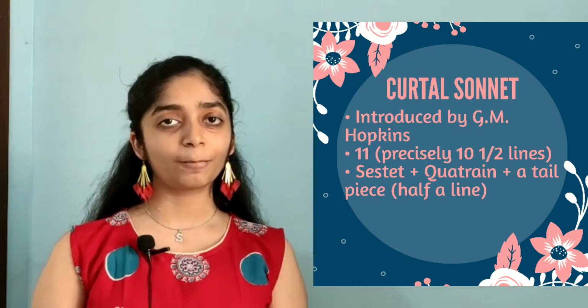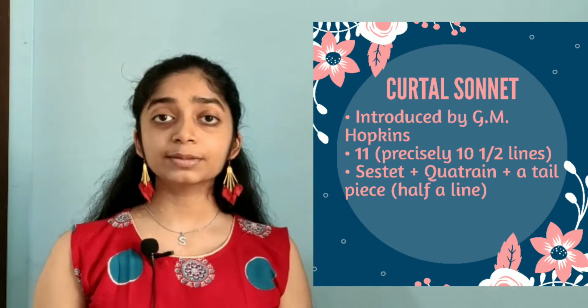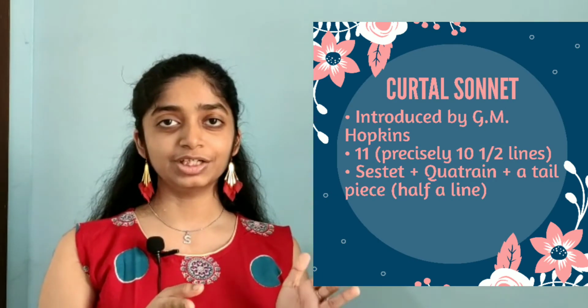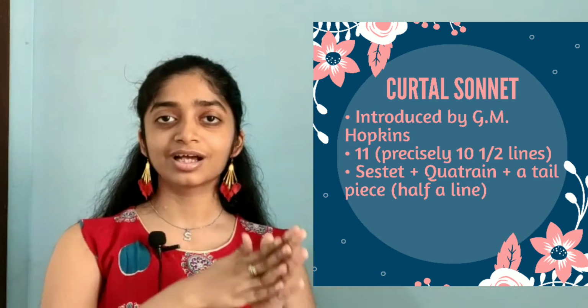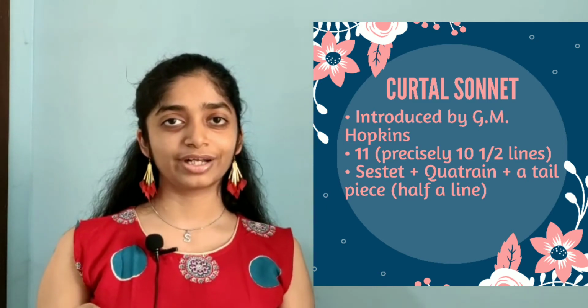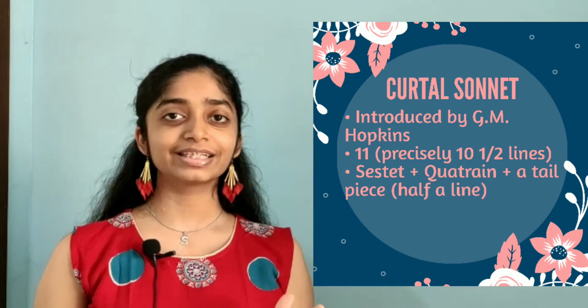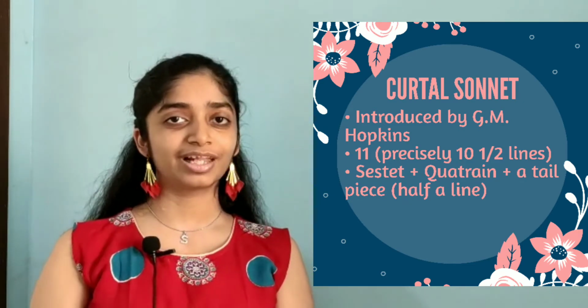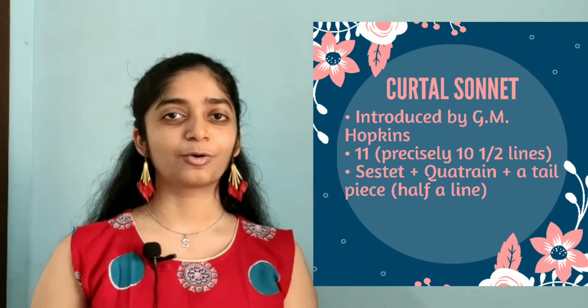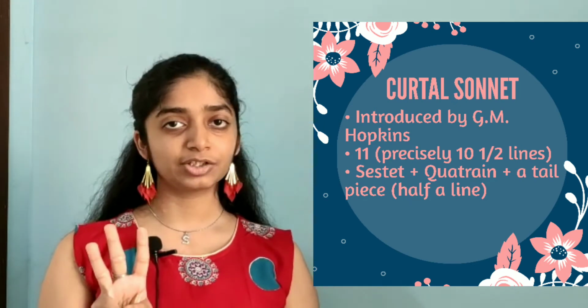Moving on to the last and the 5th type of sonnet, which is the curtal sonnet. It was introduced by G.M. Hopkins. Unlike the previous sonnets which we studied, which were written in 14 lines, this sonnet, the curtal sonnet, is written in 11 lines. To be precise, it is written in 10.5 lines. I'll explain how. It is divided into 3 major parts.